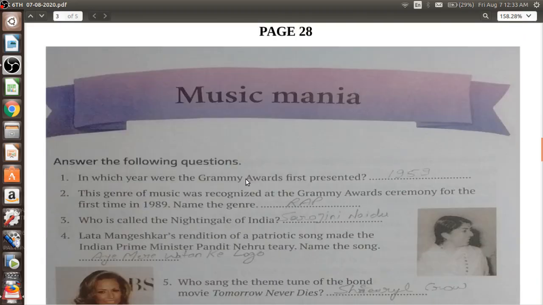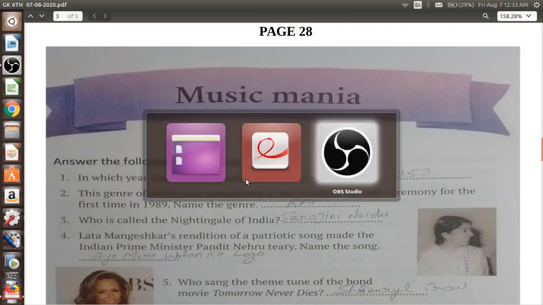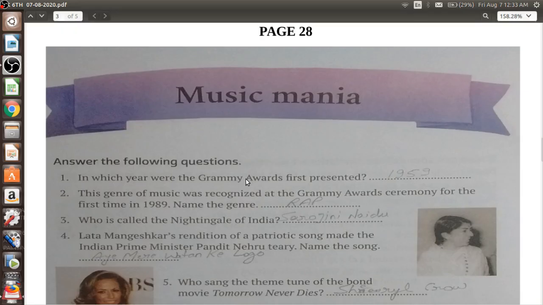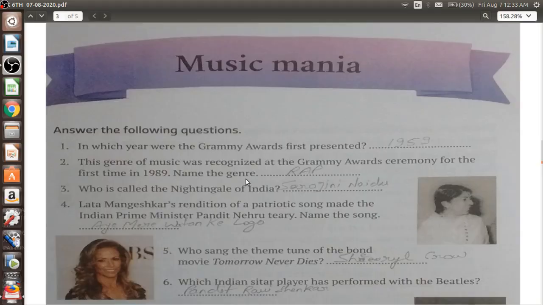Moving ahead to page number 28 now. Before going ahead, let me have a look at the time. We have enough time here, so we shall go ahead with this part, which is Music Mania. So what is Music Mania? This is the page which tells us about the famous musicians recognized all over the world because of their famous songs, or the rap songs, classical, pop or any other kind of music sung by them.